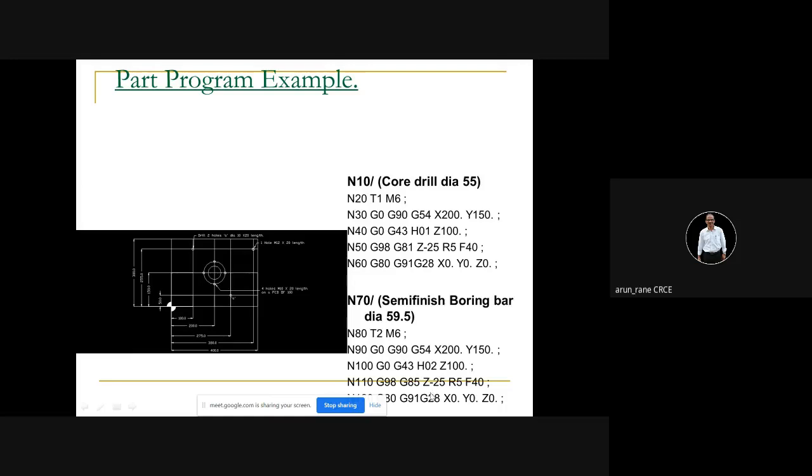See, this doesn't mean that the tool has gone to a depth of minus 25 and from there it will go returning to the reference point. No, it will come up. The cycle is built like that. Once the cycle is executed, the tool retracts to R5, meaning 5 mm above the workpiece face, and then only it goes.